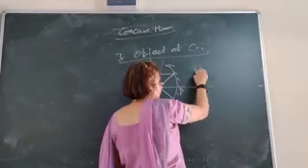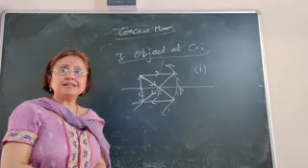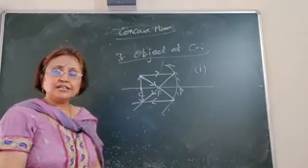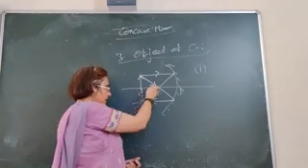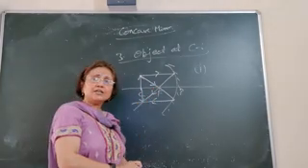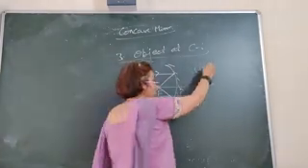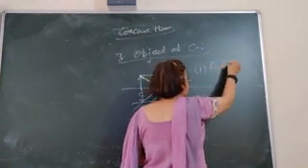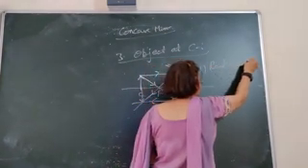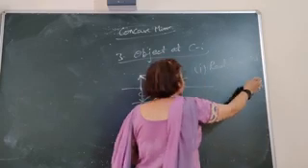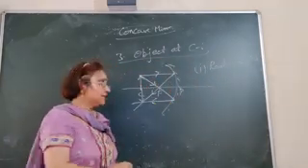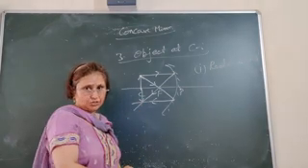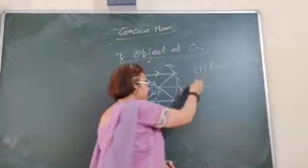So 3 points about the image. The first one is the nature of the image. Nature means whether the rays are actually meeting or appearing to meet. Here we see that the rays are actually meeting at a point. So the image is real, and real images are always inverted. Here in the figure also you can see that the image is upside down, so it is an inverted image. So the image formed is real and inverted.